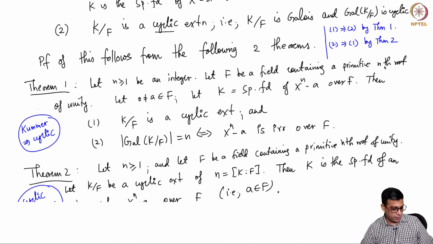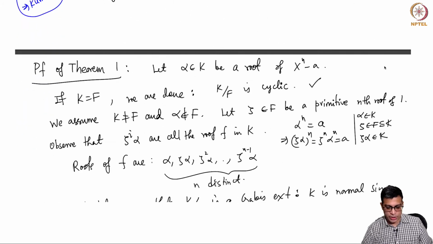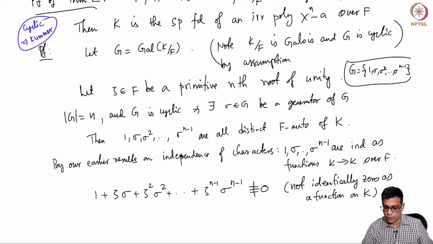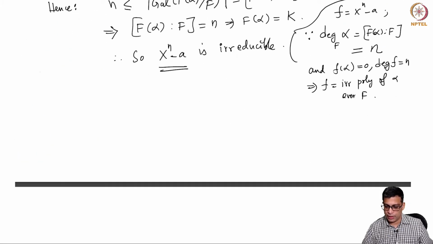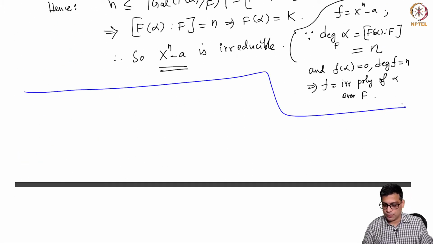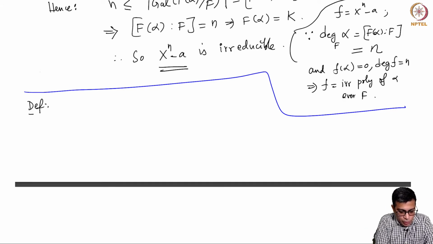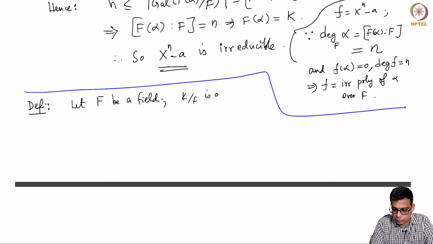Okay, so I have a few minutes left in this class, so let me tie up some loose ends and at least start studying something which will help us when we talk about solving polynomials by radicals. Let me just give you a preview of what we are going to do later. Let K over F be, let's say F is a field, and let's say K is some extension of F, and alpha is in F.